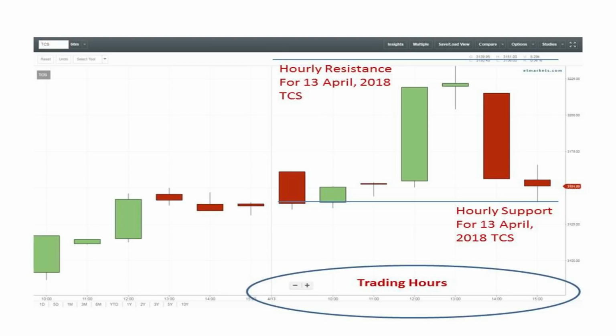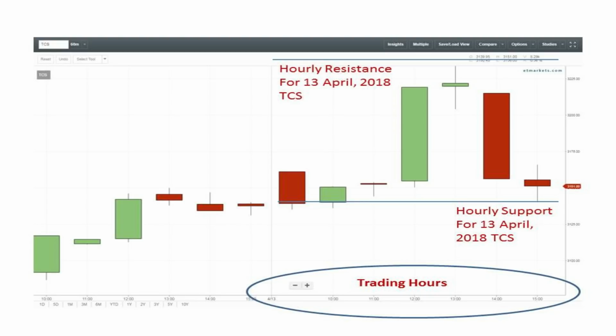It helps us see how the stock is behaving on that hourly time period. So it is very important for all of us to understand the stock prices on the hourly basis, how it has behaved during this month. It's very important for all of us to understand the stock prices on an hourly basis on a particular day.